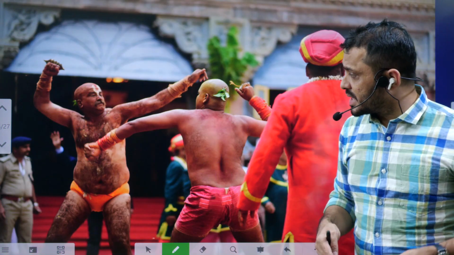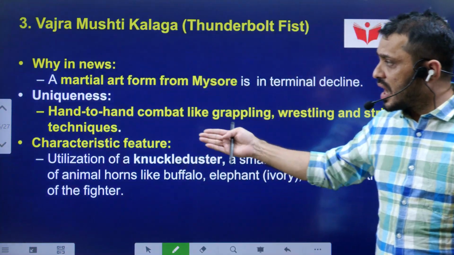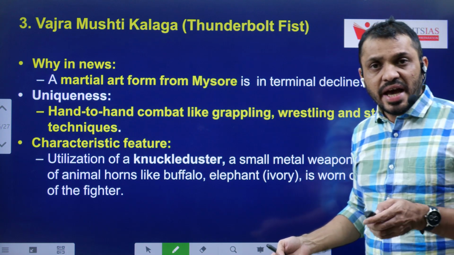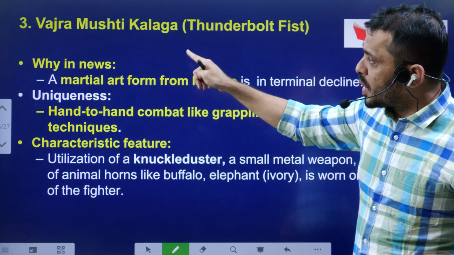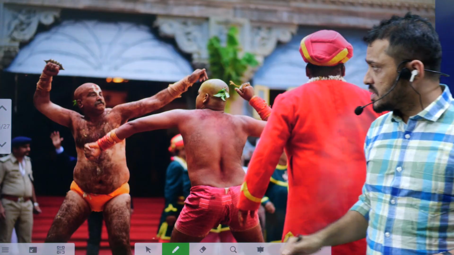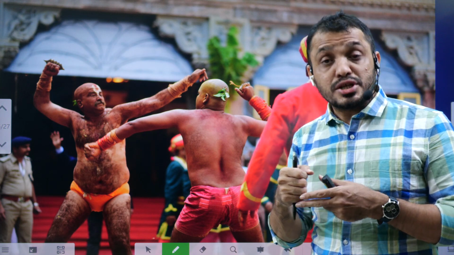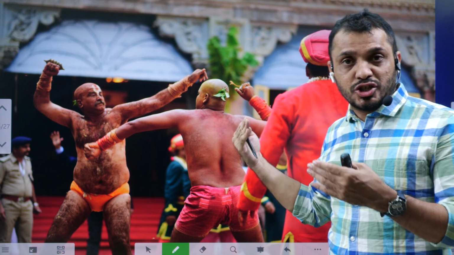Now, the third topic is an art from Karnataka, and this particular art is mainly from the Mysore region. The name of this art is Vajra Mushti Kalaga. Like a thunderbolt fist, that means to their fist, they keep knuckle dusters which are made up of animal bones, and the opponents fight each other.